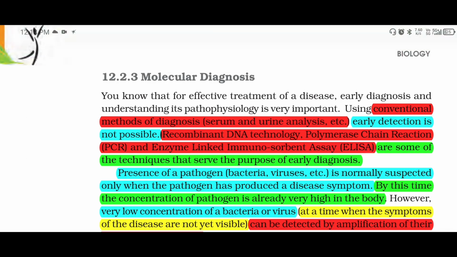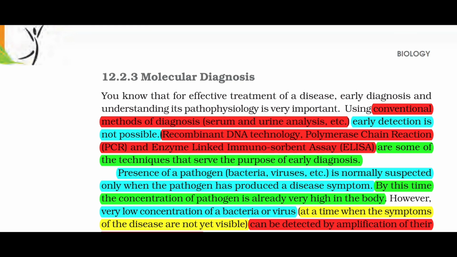12.2.3 Molecular diagnosis. You know that for effective treatment of a disease, early diagnosis and understanding its pathophysiology is very important. Using conventional methods of diagnosis, serum and urine analysis, etc., early detection is not possible. Recombinant DNA technology, polymerase chain reaction, and enzyme-linked immunosorbent assay (ELISA) are some of the techniques that serve the purpose